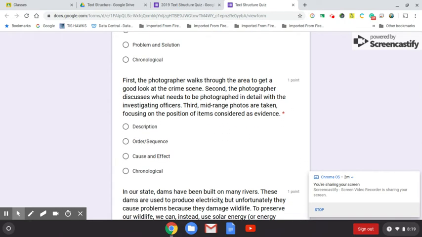First, the photographer walks through the area to get a good look at the crime scene. Second, the photographer discusses what needs to be photographed in detail with the investigating officers. Third, mid-range photos are taken, focusing on the position of items considered as evidence. Is this description, order sequence, cause and effect, chronological?